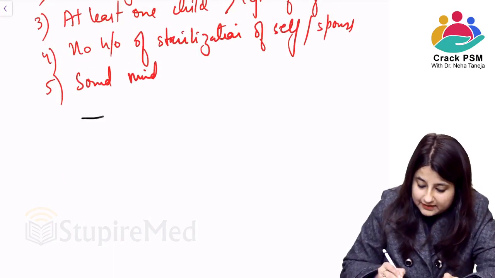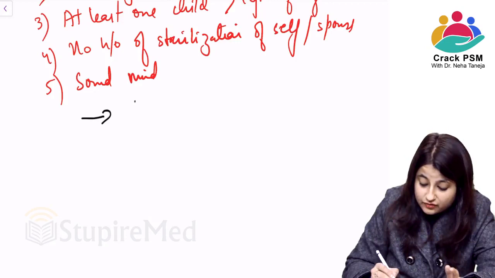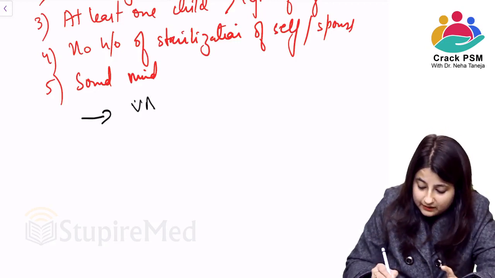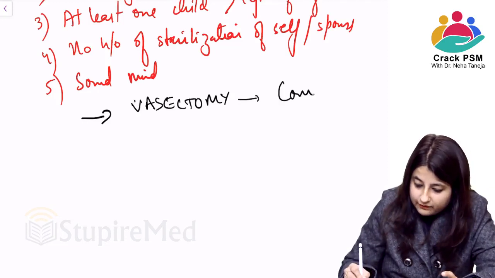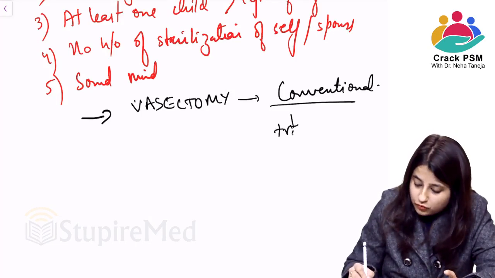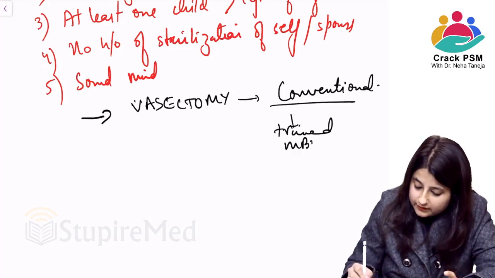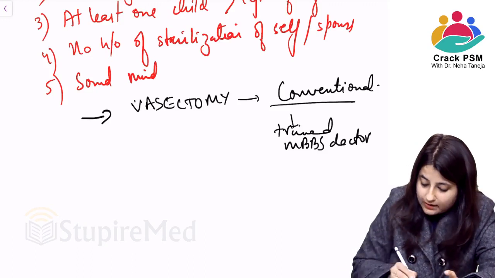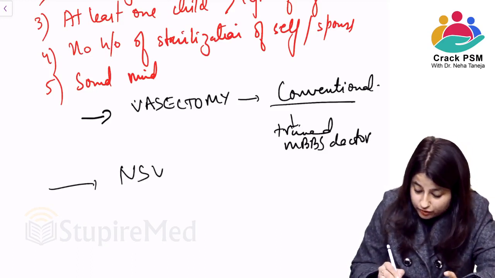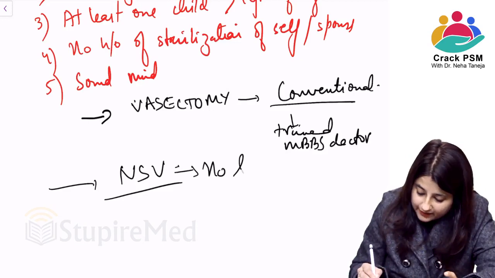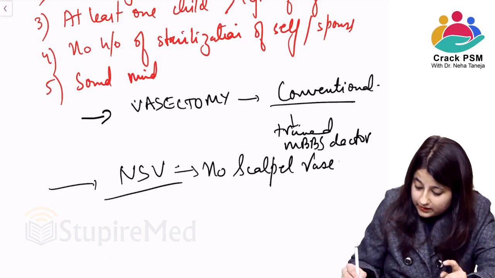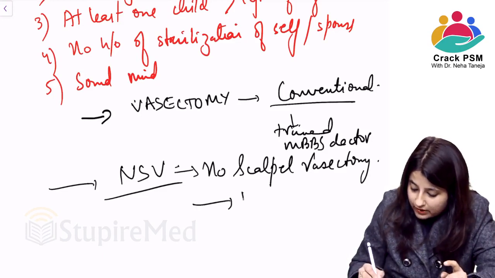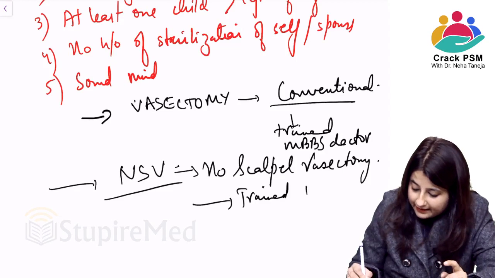The method for male sterilization is known as vasectomy, or conventional vasectomy. This can be performed also by a trained MBBS doctor. And there is one more method which is NSV, which they ask about. This is no scalpel vasectomy. I'll be showing you the picture. No scalpel vasectomy also has to be done by a trained MBBS doctor.